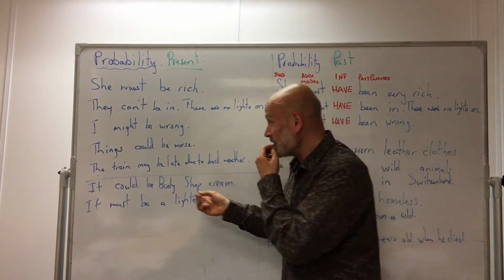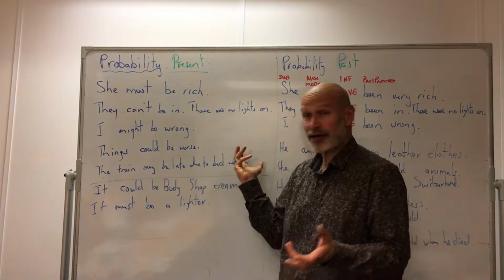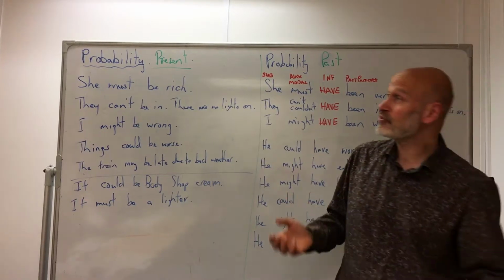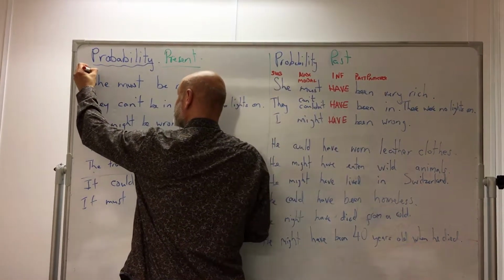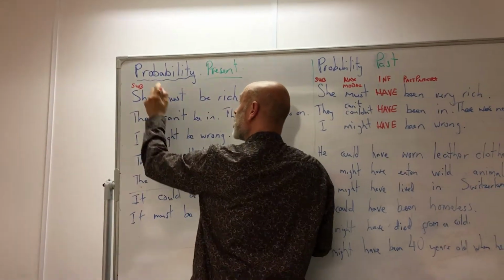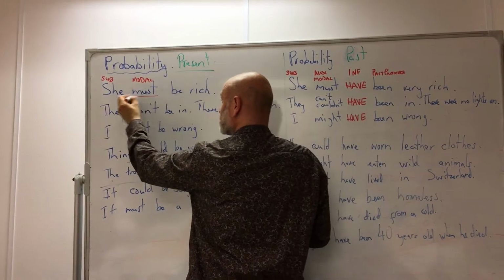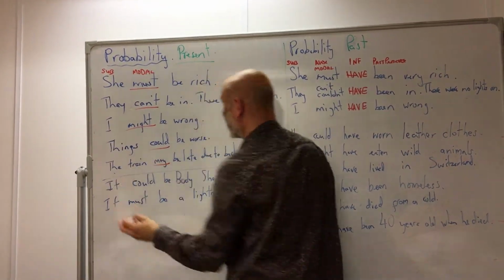Well, they could, they couldn't. Who knows, really? Here's a nice one about the train. The train may be late due to bad weather. We don't know why the train's late. They haven't called and told us, but that could be the reason. Now, notice that we use a subject and then we use a modal verb of some sort. She must, they can't, I might, things could, the train may.